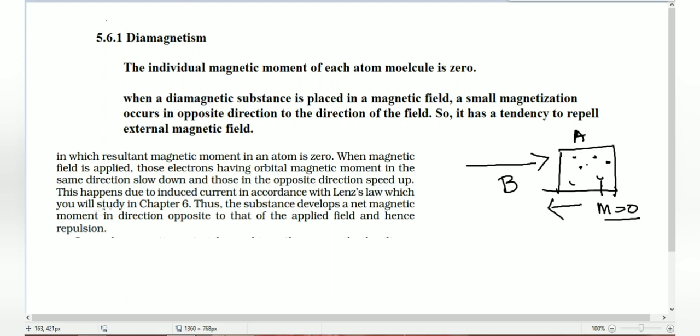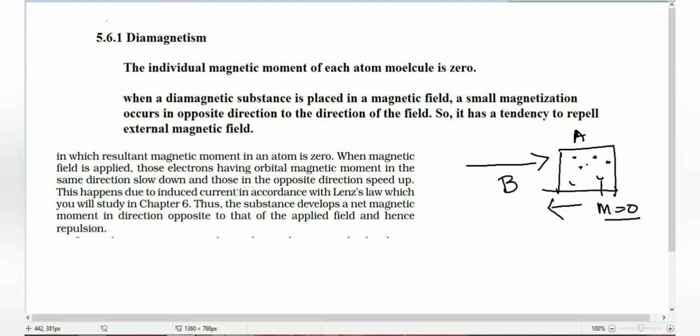I am going to say a concept with respect to direction, but we will study it in the next chapter. This image is taken from your NCERT, fifth chapter, so you have to wait for some more videos to understand clearly, but in a short way I will explain now.